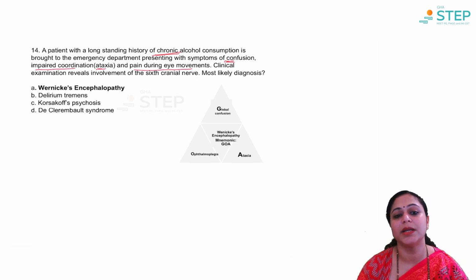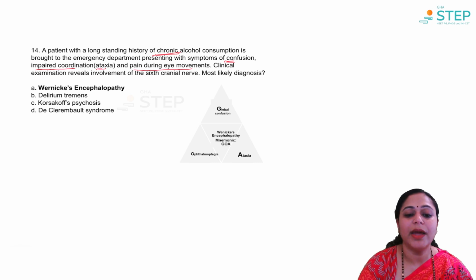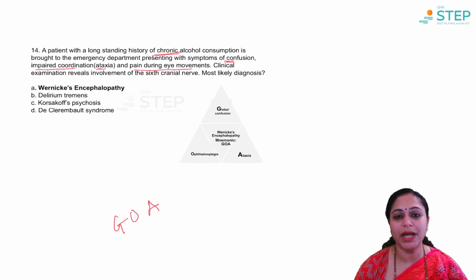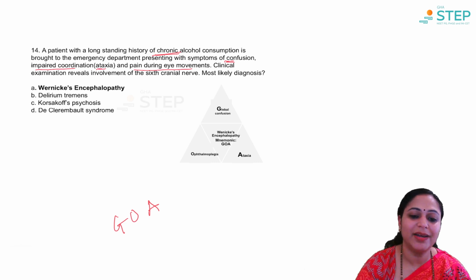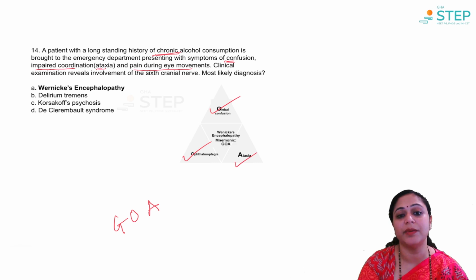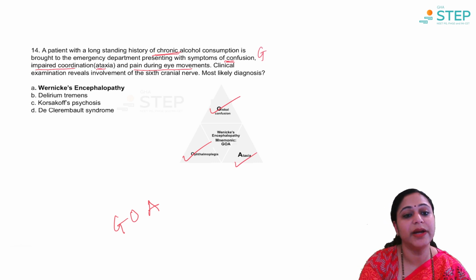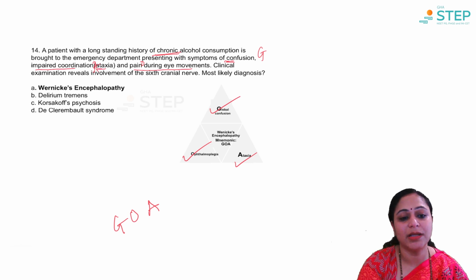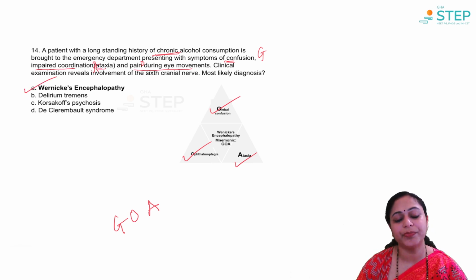Okay, so we have this mnemonic, GOA. Many people usually drink alcohol in Goa. That's why we are using this mnemonic, where G stands for global confusion, O stands for ophthalmoplegia, and A for ataxia. Here there is confusion, so our G is satisfied. There is ophthalmoplegia, so O is done, and then we have this A. So the GOA is done, and the answer is Wernicke's encephalopathy.